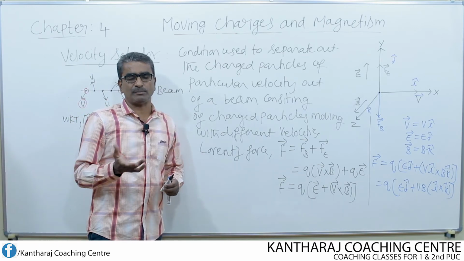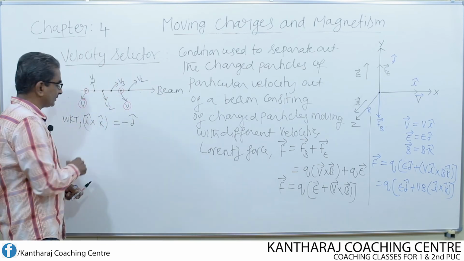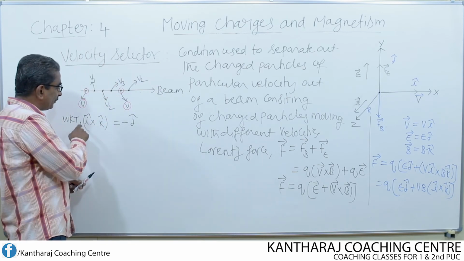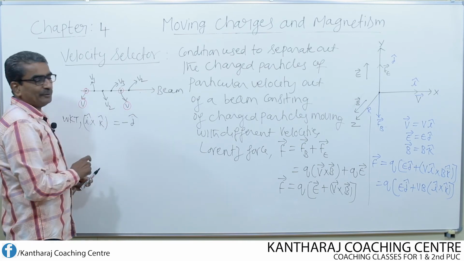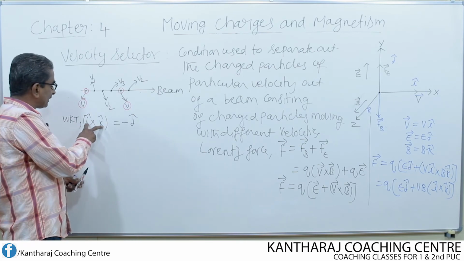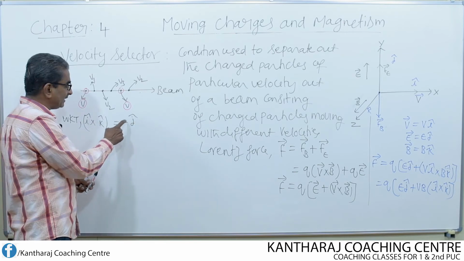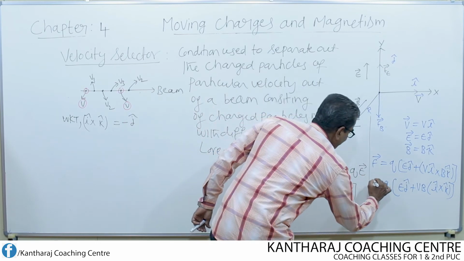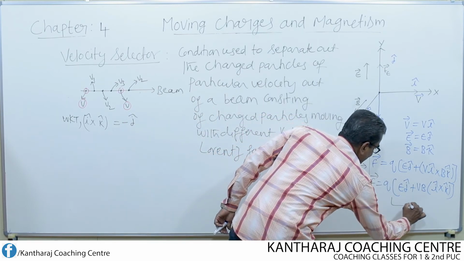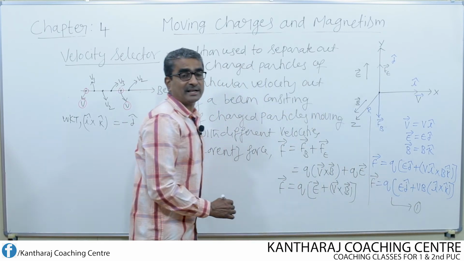If you go through the textbook of first PUC, you come across all this. Cross product of two unit vectors is equal to the third unit vector. So if two unit vectors are there, the missing unit vector can be written along with a negative sign. So what happens to this equation now? Finally, let us call this equation 1.